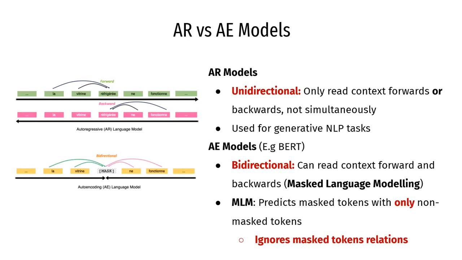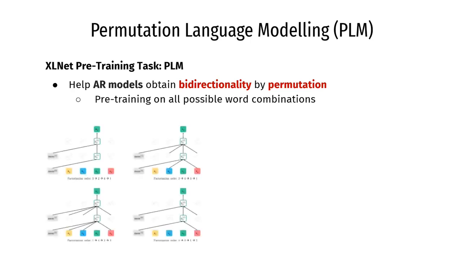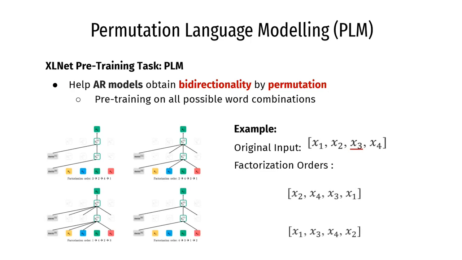So the permutation language modeling objective was proposed to help AR models obtain bidirectionality by permutation, which is a technique that requires pre-training on all possible word combinations within a sentence. For example, given this input as we try to predict X3, while training on all possible permutations of the input, we may have factorization orders such as the following.